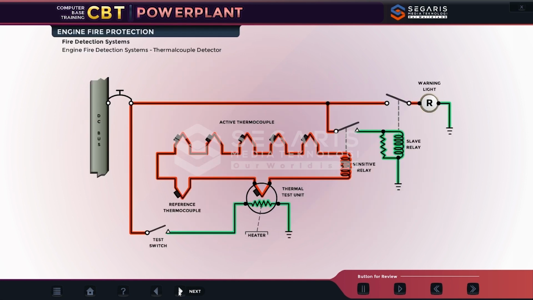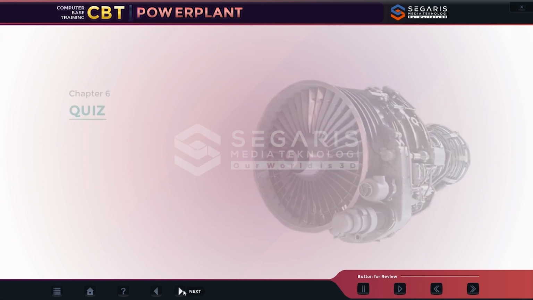Chapter 5. When a temperature difference exists between an active thermocouple and the reference thermocouple, current flows through the sensitive relay coil. When the sensitive relay closes, it triggers the slave relay.